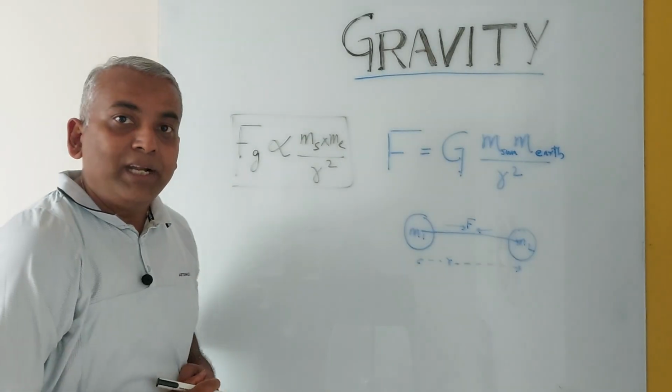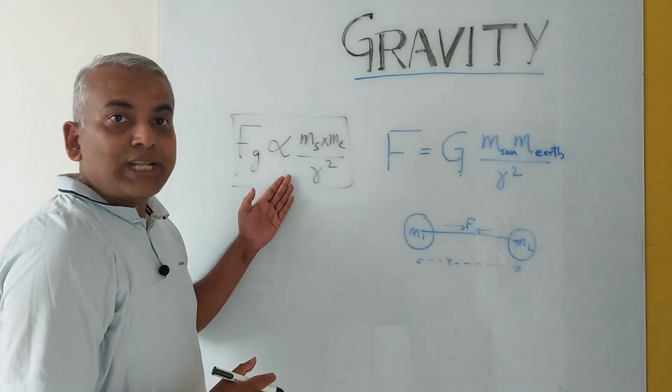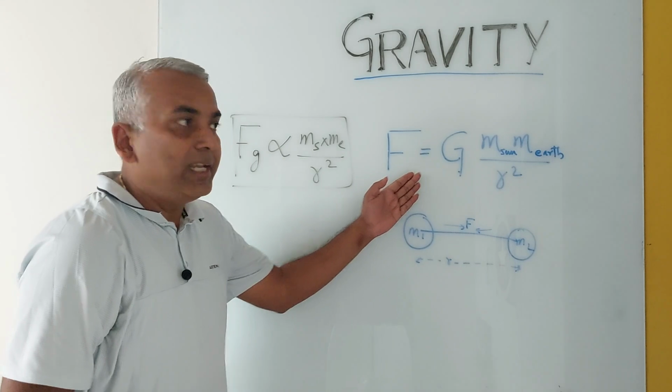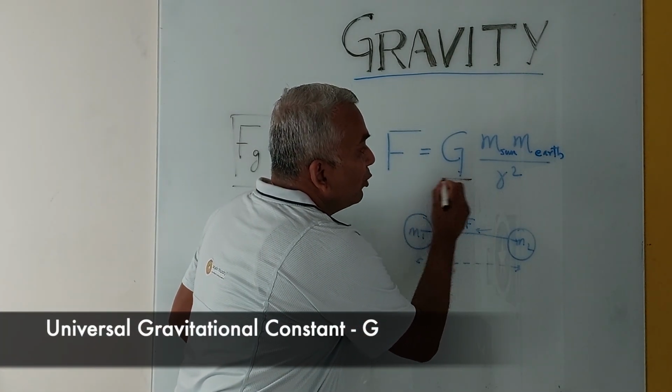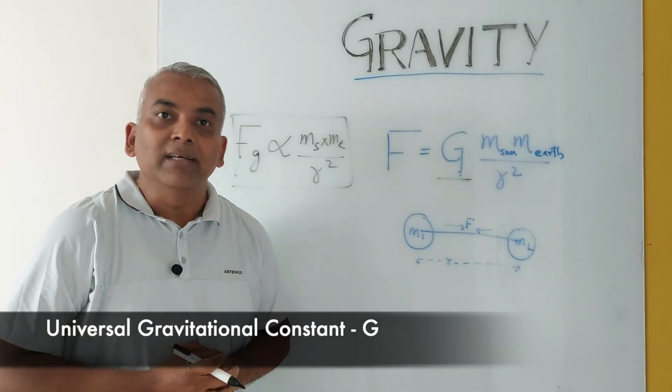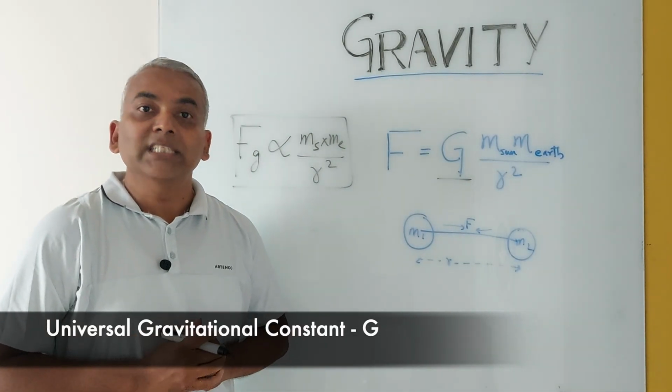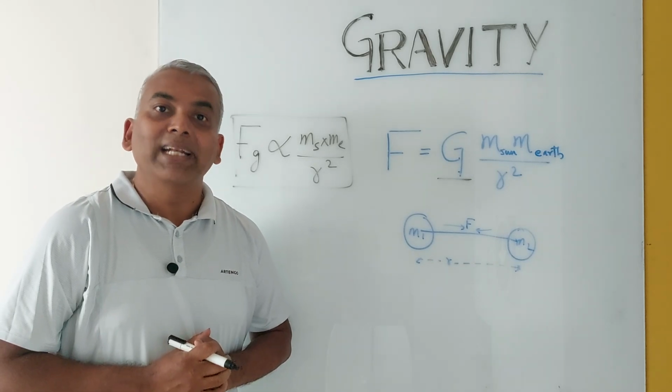After careful experimentation, he found that this proportionality can be converted to equality by introducing a constant G, which is also called the universal gravitational constant. The value of G is 6.67 into 10 to the power minus 11.